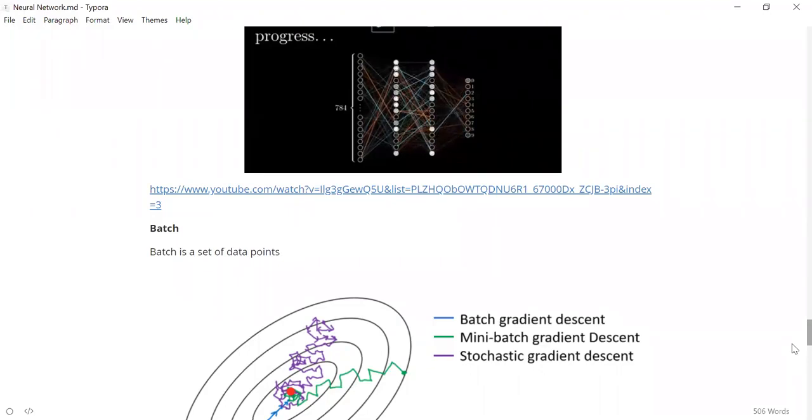Because of that, whenever you pass a new image, it will say, okay, change your weights in this way. You pass another image, and it will say change the weights in the opposite way. So it will behave like a drunk person. Sometimes it will go properly, sometimes it will go randomly. So it will take more time for the network to stabilize. That is stochastic gradient descent, when you are passing every image individually. Is this clear? What is stochastic gradient descent?